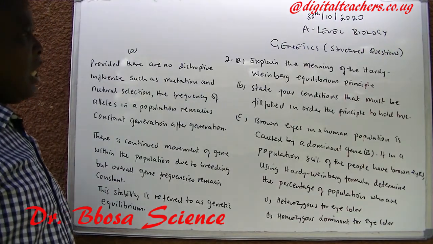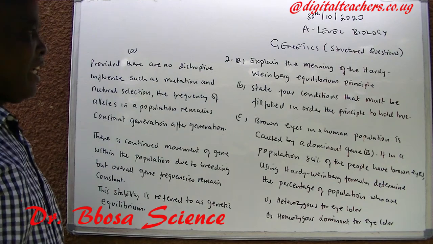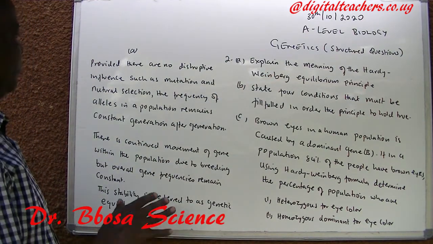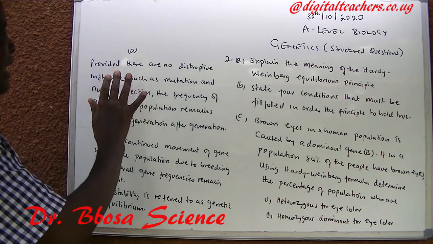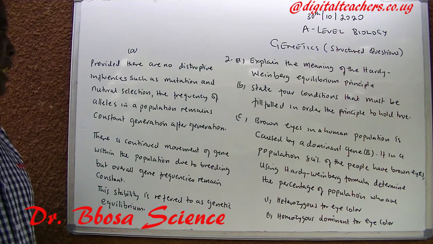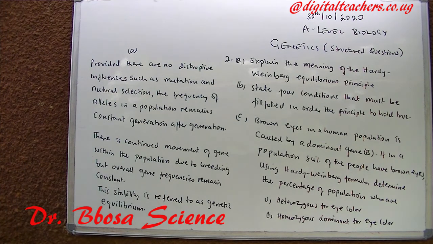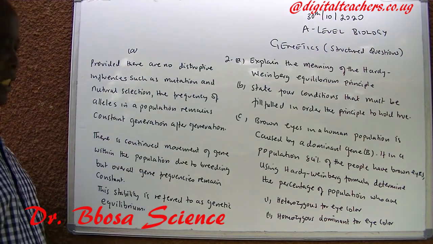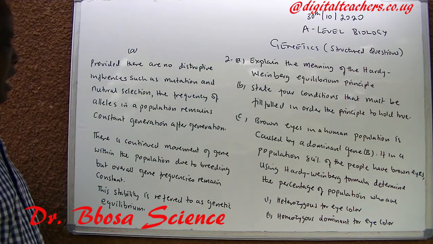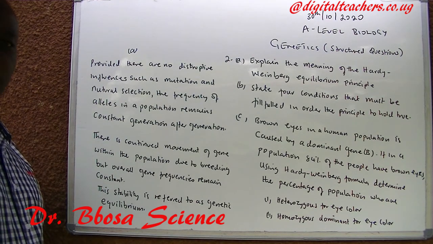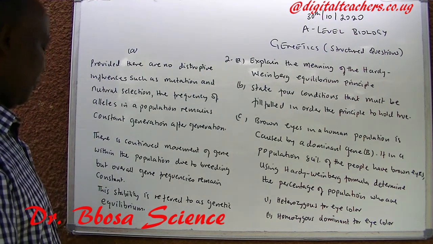2a. Explain the meaning of the Hardy-Weinberg equilibrium principle. Provided there are no disruptive influences such as mutation and natural selection, the frequency of alleles in a population remains constant generation after generation.